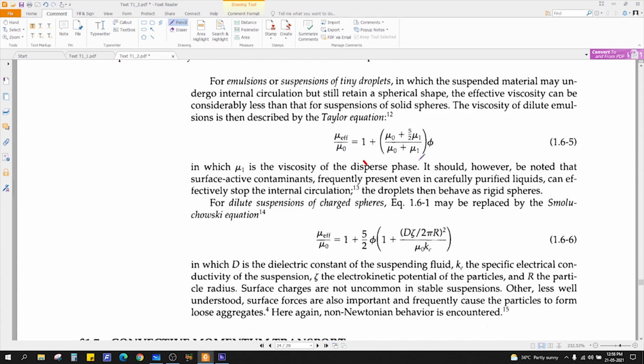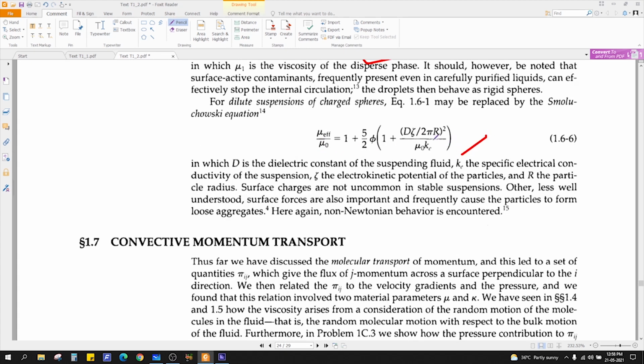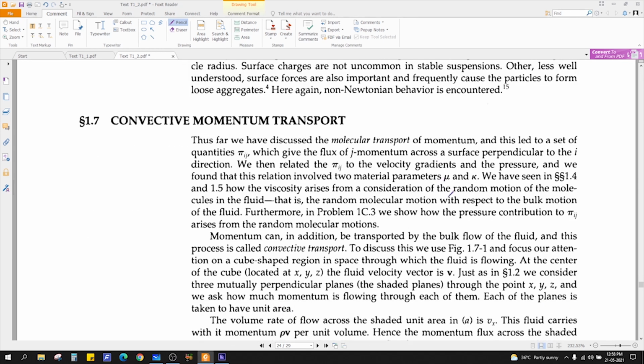For emulsions as well, yeah, there are a lot of formulas. This is the famous Smoluchowski equation. Okay. Lastly, in this chapter, the last topic is convective momentum transport.